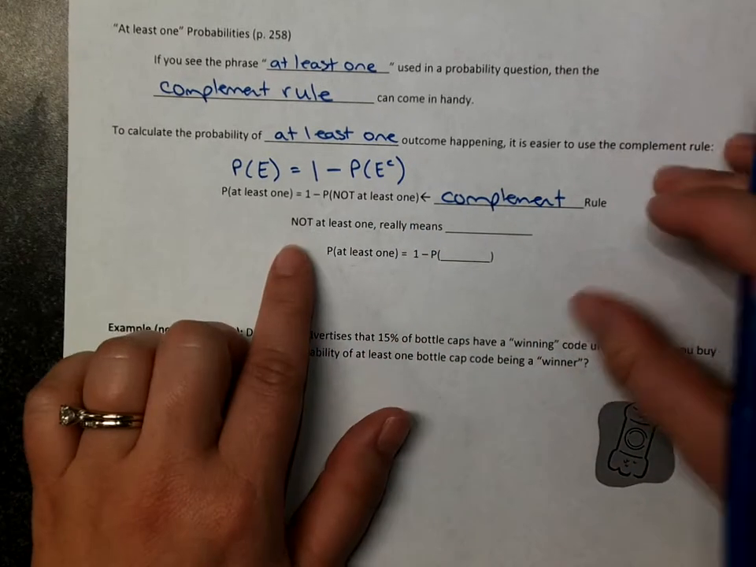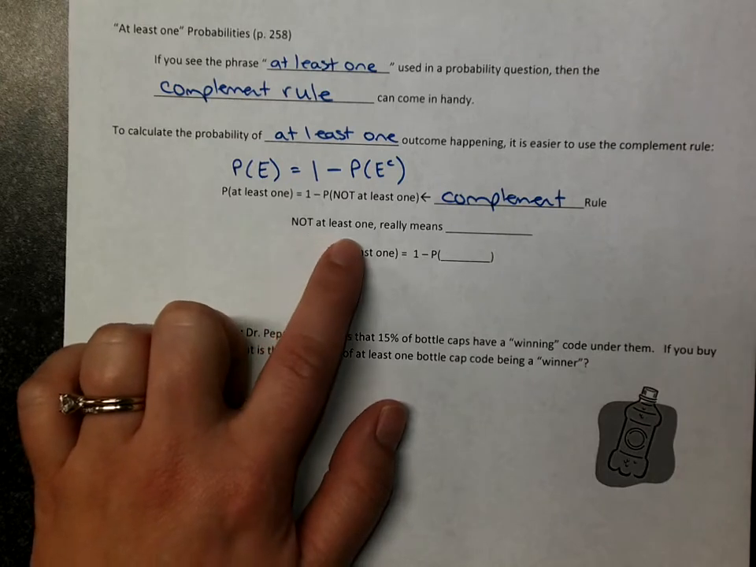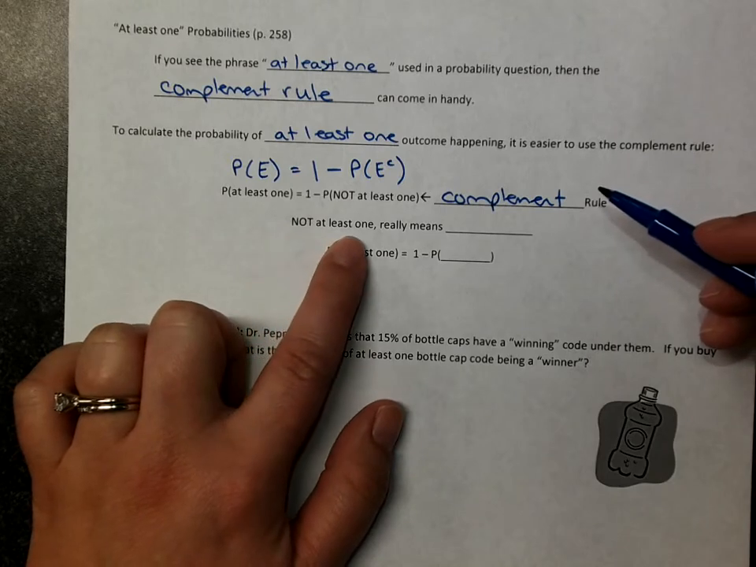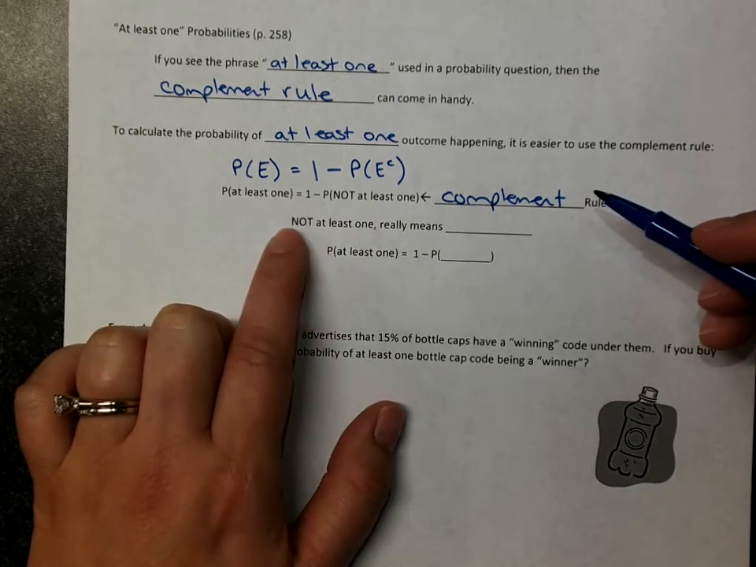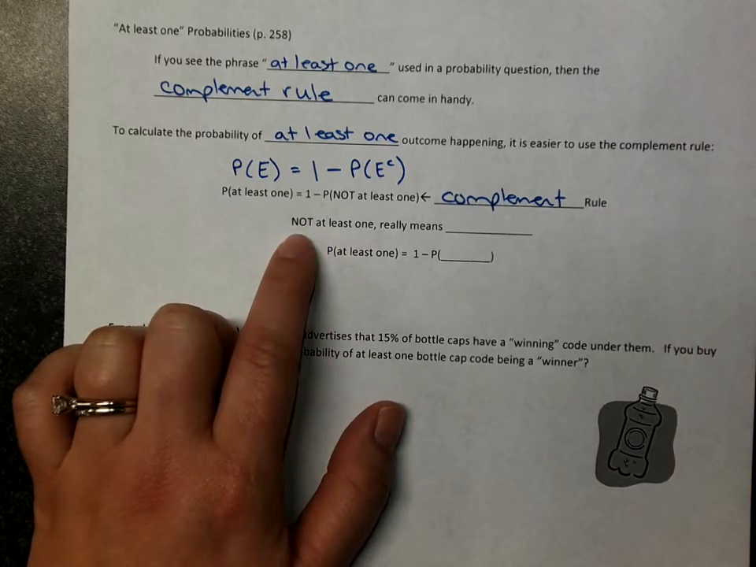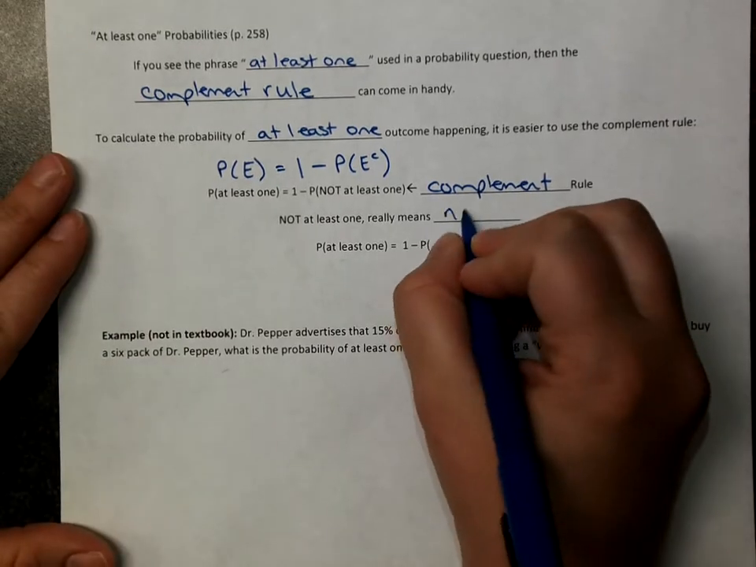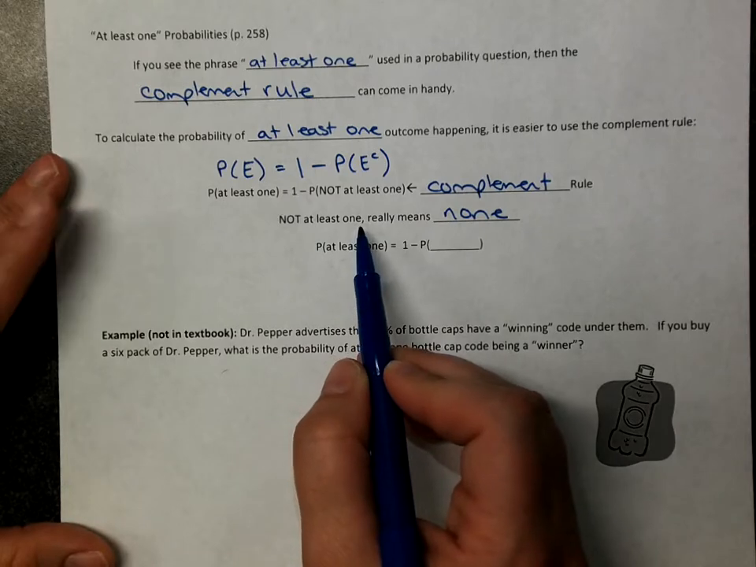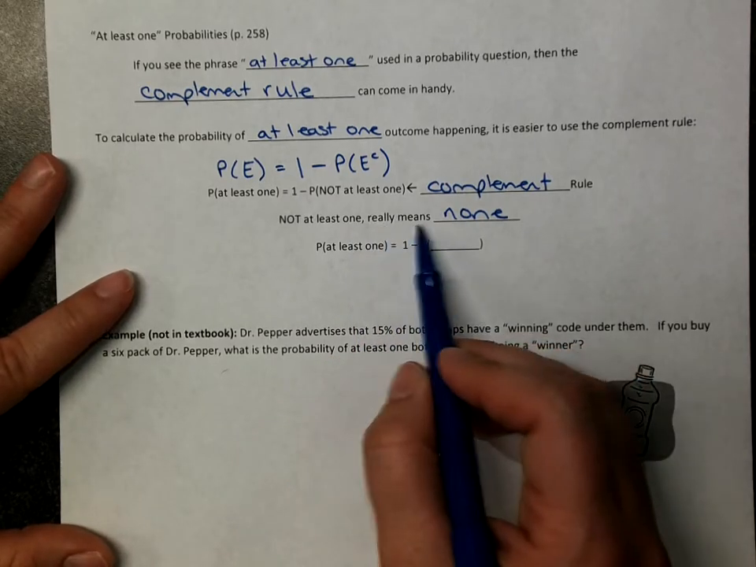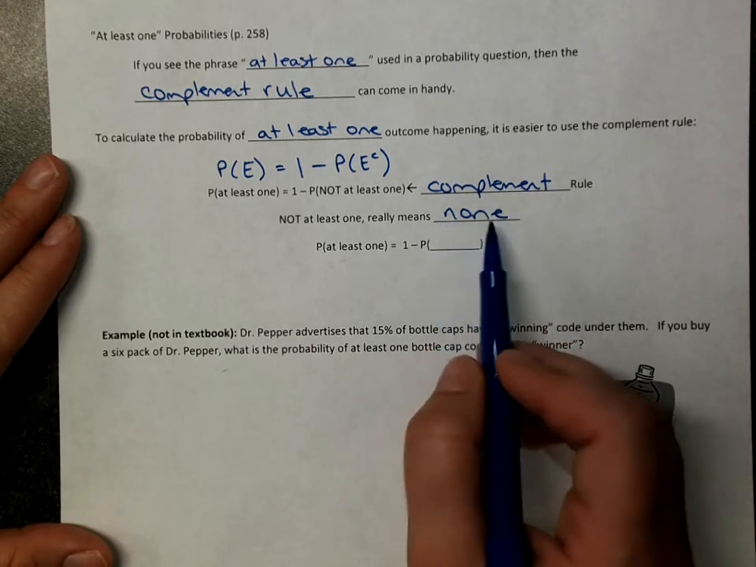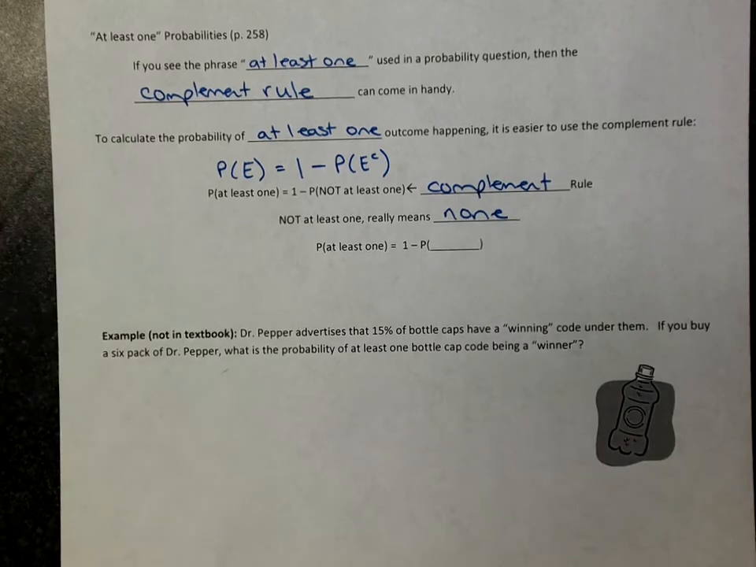So I want you to think about, what does not at least one really mean? If I said not even one person passed my class, right? If I said not at least one, so I wanted at least one person to pass, and that didn't happen, that means that no one passed. So not at least one, which is a weird phrase, really means none. So if not even one person passed my class, that means nobody passed my class.